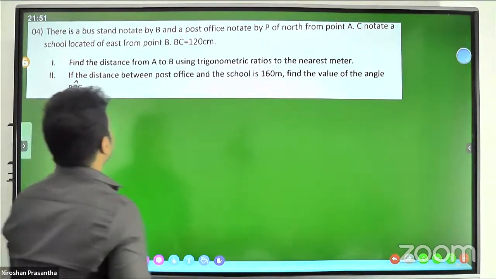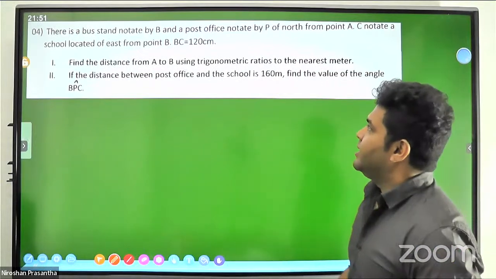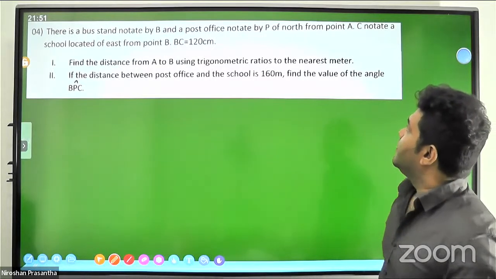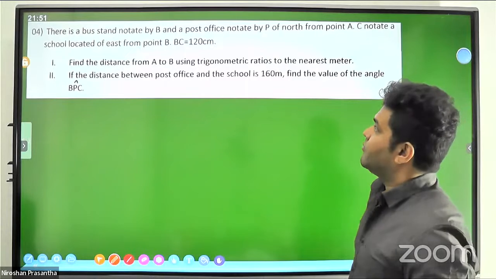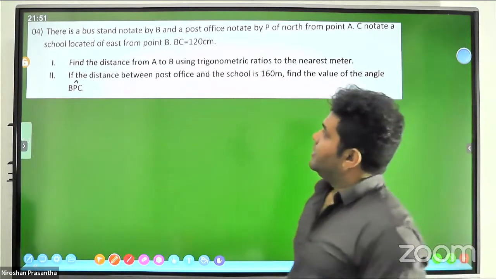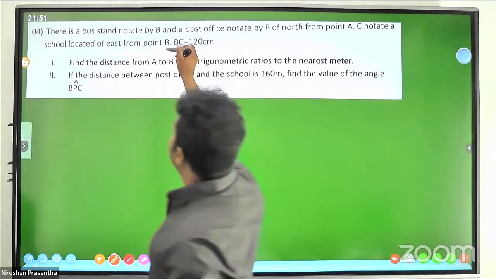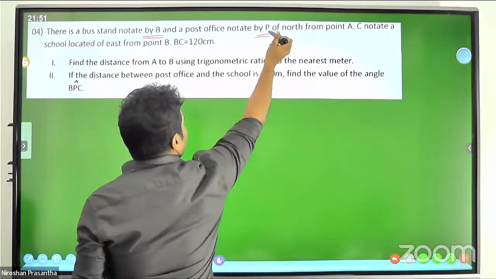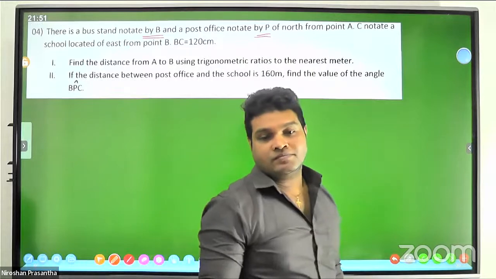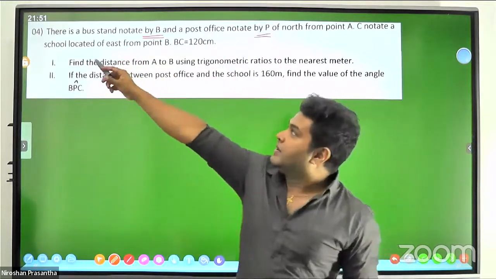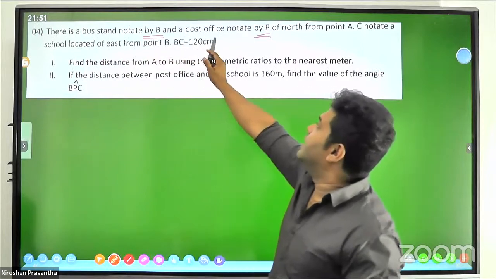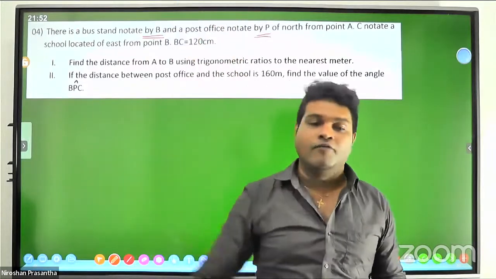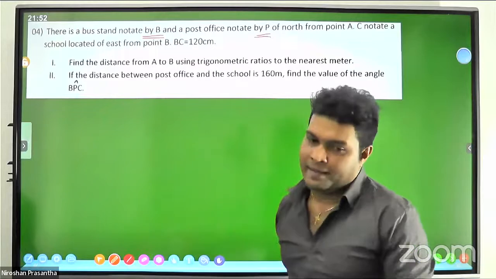Now, there's a bus stand denoted by capital B and a post office denoted by capital P, north of point A. From point A to the north, there is a bus stand denoted by capital B and a post office denoted by capital P. B and P are both above capital A because of north. A is the lowest point.